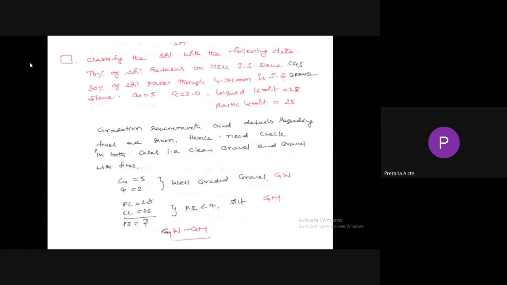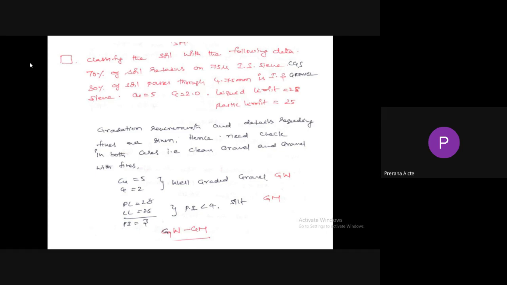At the same time, regarding fines, liquid limit and plastic limit are also given. So we need to check in both cases and give the dual symbol. So Cu equal to 5, Cc equal to 2. That means it is called well graded gravel. Cu value is greater than or equal to 5, and Cc value lies in between 1 and 3, so it is called well graded gravel.